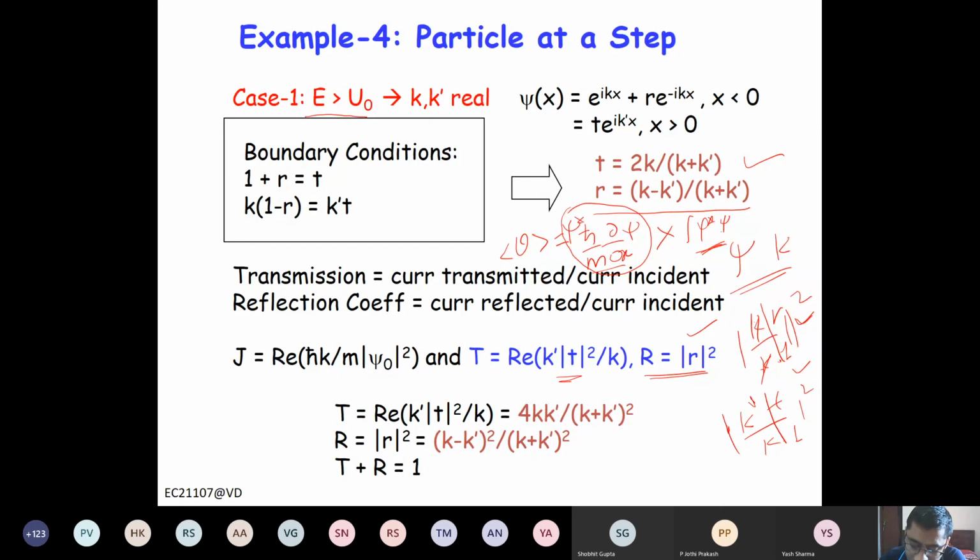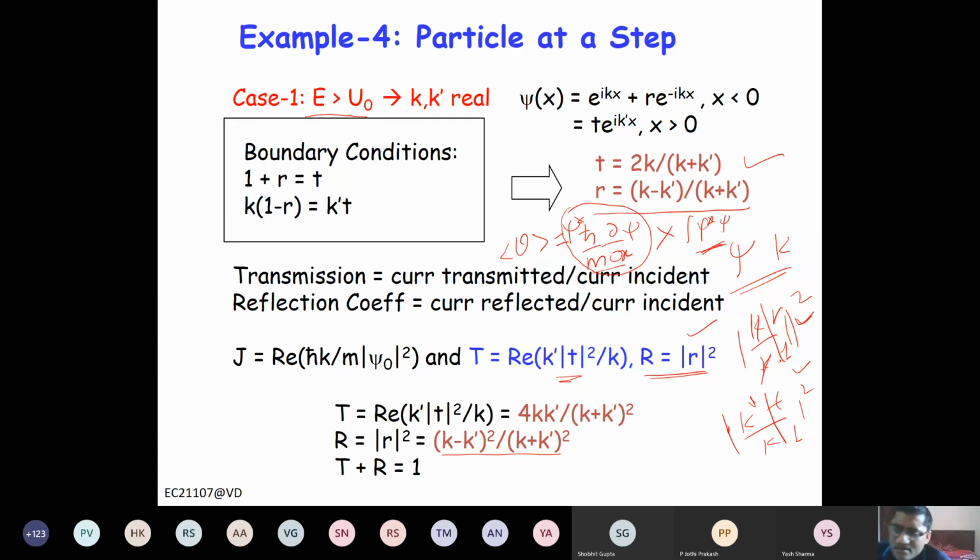So the reflection coefficient is k minus k prime by k plus k prime, whole square, right? And the transmission coefficient is k prime by k times 4k square by k plus k prime squared, right? So it becomes basically 4k times k prime.